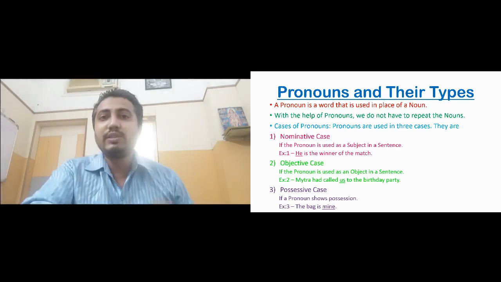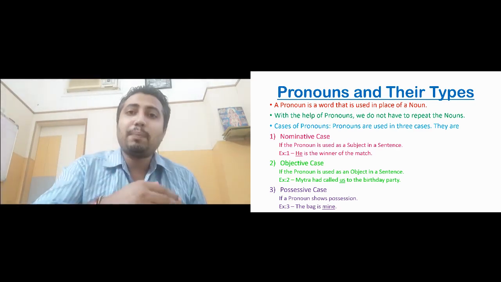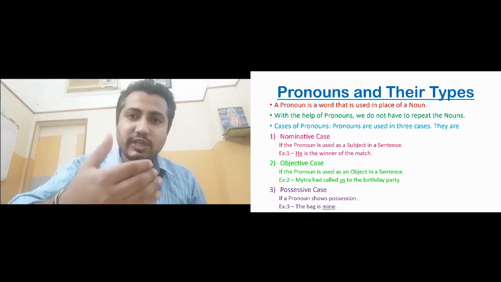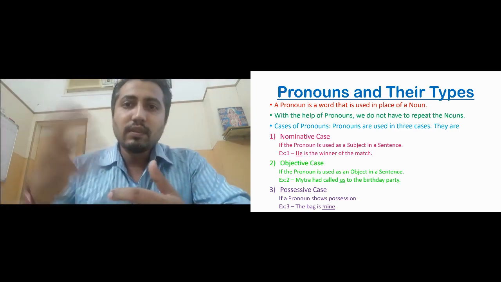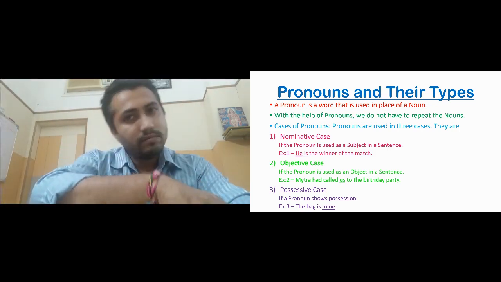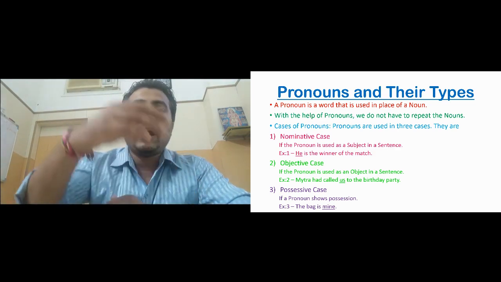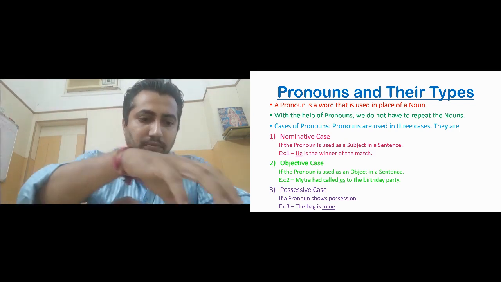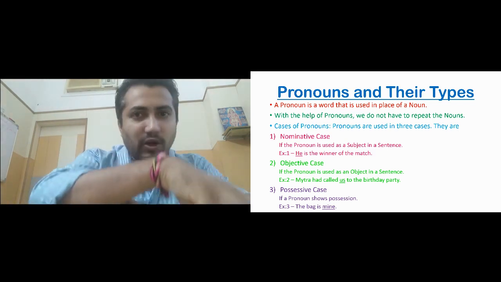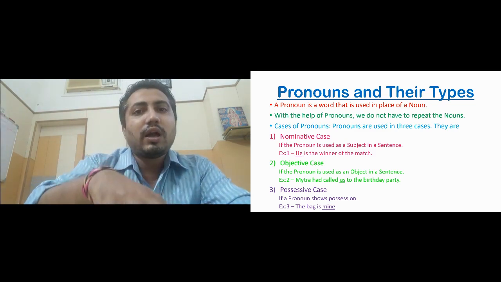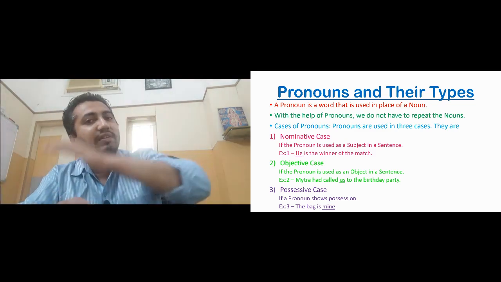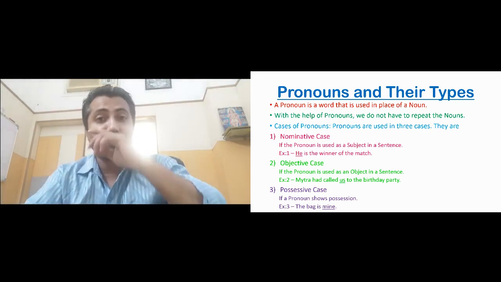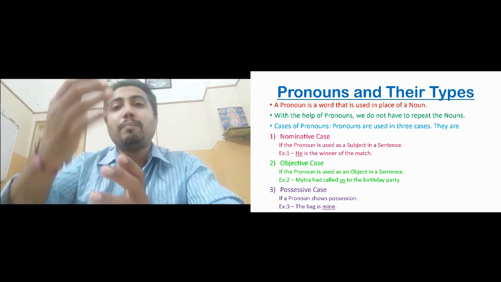Okay, then the next one is objective case. That is, the pronoun is present as an object in the sentence. Object means the receiver of the action. Subject does the action, the doer of the action, and object is the receiver of the action, on which the action is being done. So if the pronoun is the subject, it is the nominative case, but sometimes pronouns are objects. Matlab, these pronouns are the receiver of the action. They are getting the action, or the action is done on them. In such cases, we will say that the pronoun is in objective case.